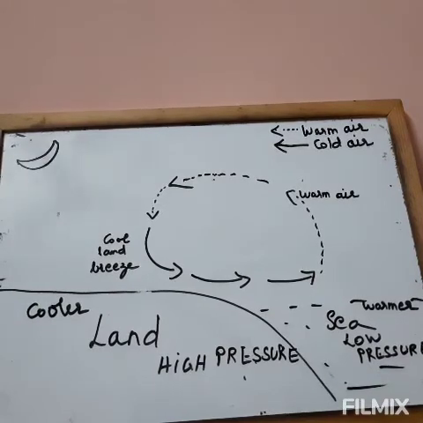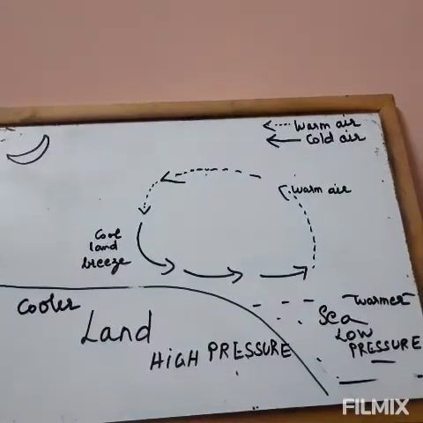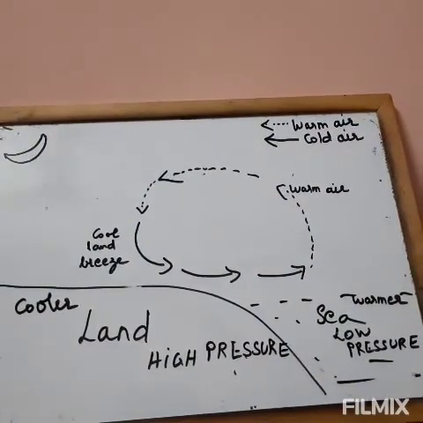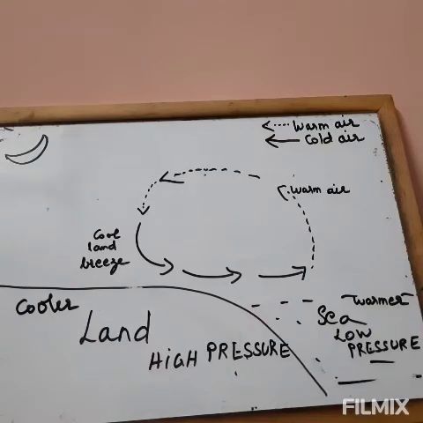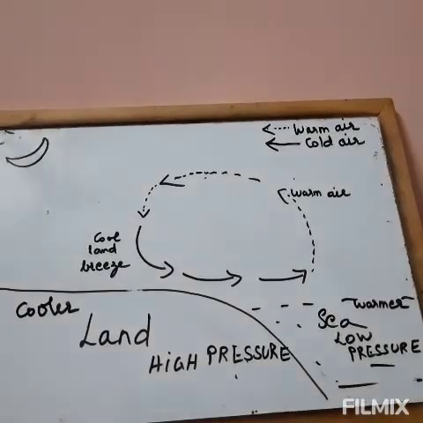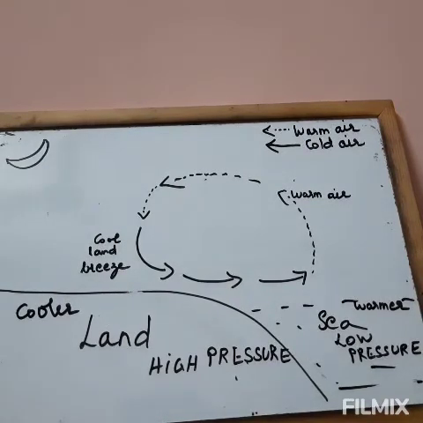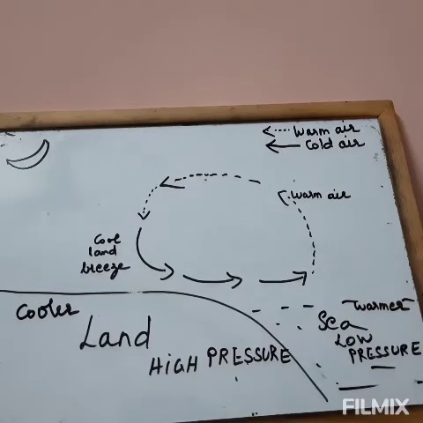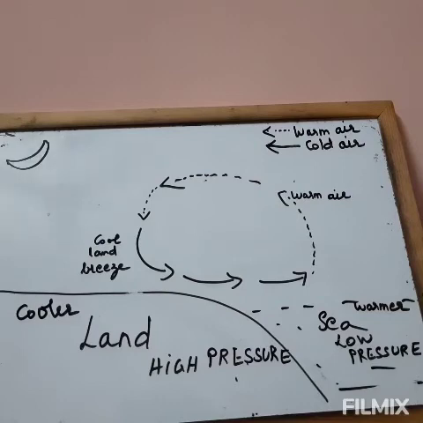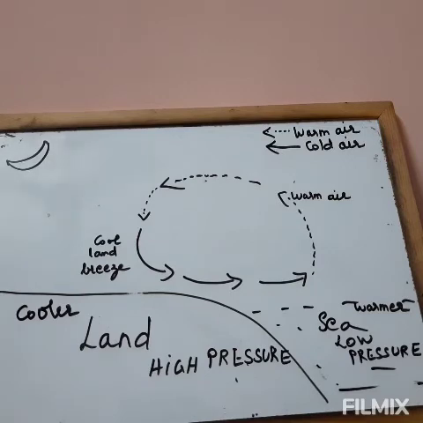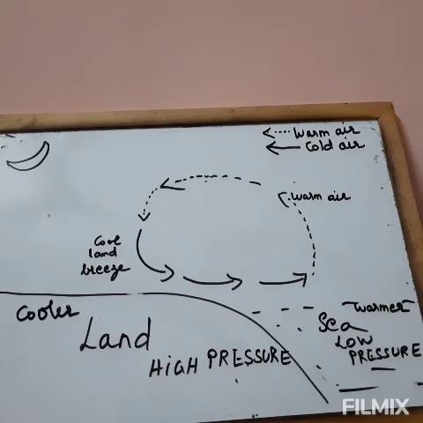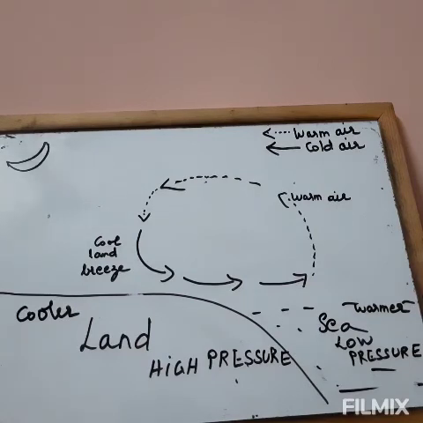If you take a city along the coast, for example, in India, Chennai, located along the coast. If you compare the maximum temperature of Chennai during summer with any place in the interior part, take the example of Delhi or Bhopal, you find if Chennai has got 38 degrees, Bhopal and Delhi would have got 40 or 42 degrees, because they are in the interior parts of the land, so they don't have the influence of sea breeze.